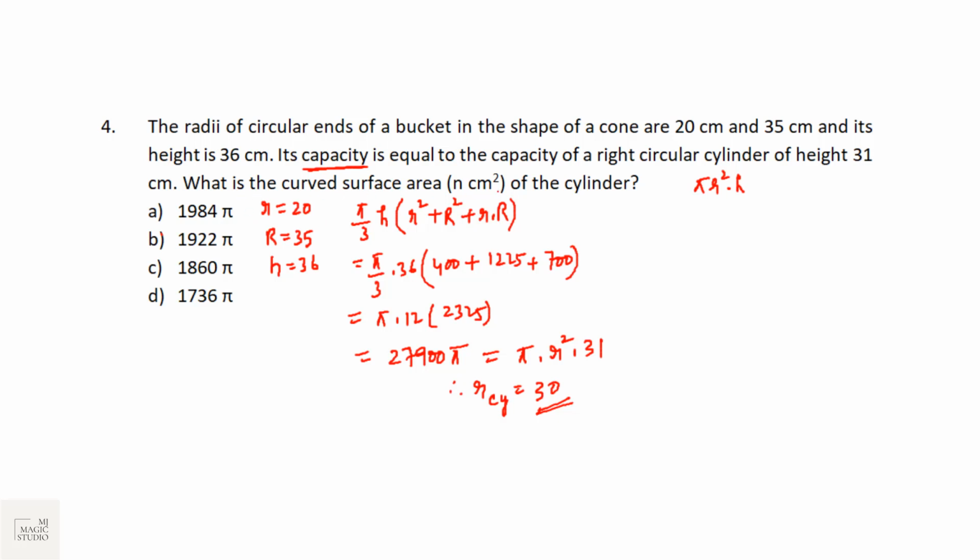Now what is the question? What is the curved surface area of the cylinder? Curved surface area, CSA, in case of a cylinder is given by 2 pi r h. So that would be 2 into pi, r is 30 and h is 31. 62 into 30, 1860 pi centimeter square would be the curved surface area of the cylinder. That fits in option C. It's all about formula and plugging in values and keep on solving in the given time.